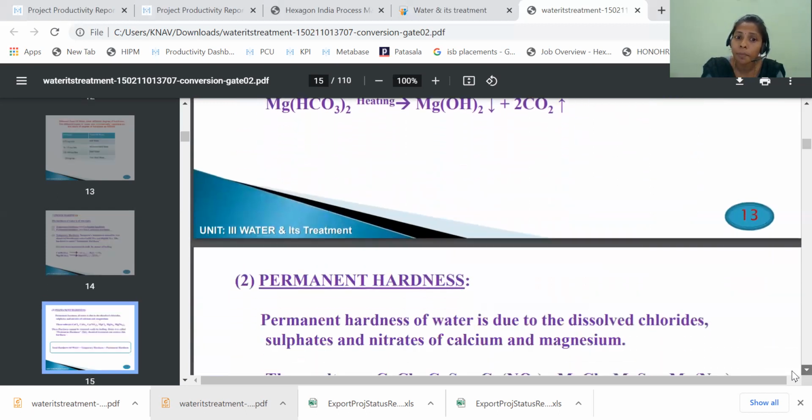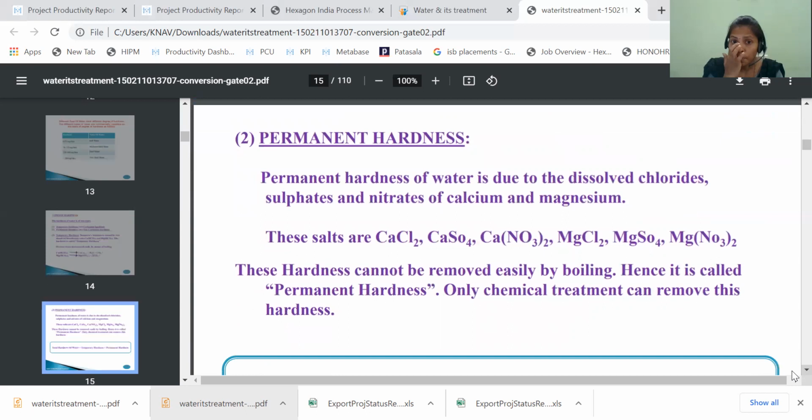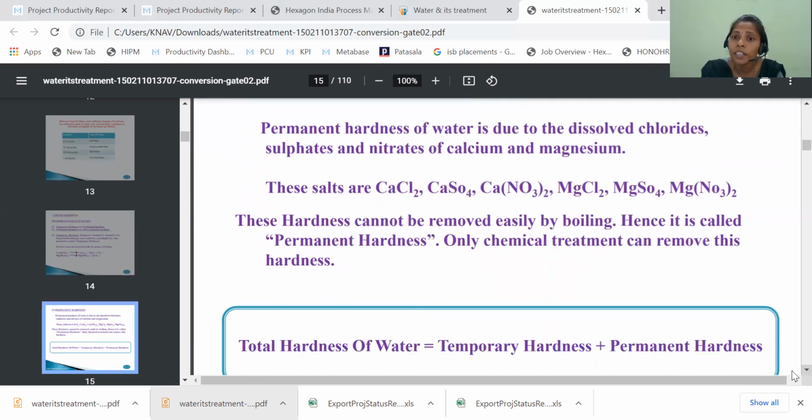So now let us see the permanent hardness. Permanent hardness of water is due to the dissolved chlorides, sulfates, and nitrates of calcium and magnesium. Why is the temporary hardness caused? Due to the presence of bicarbonates of calcium and magnesium. That means calcium bicarbonate and magnesium bicarbonate are present in the temporary hardness. But in the permanent hardness, chlorides, sulfates, and nitrates of calcium and magnesium are present.